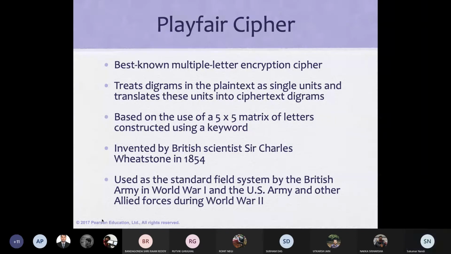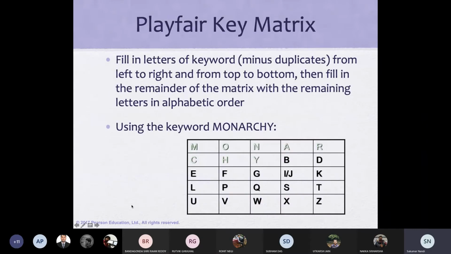During World War I and World War II, a lot of things happened and a lot of things came up for communication purposes. Instead of monoalphabetic, they came up with two-alphabet substitution. Playfair is basically two-alphabet substitution. So the Playfair key matrix uses MONARCHY. This is the keyword. So please, a 5 by 5 matrix.